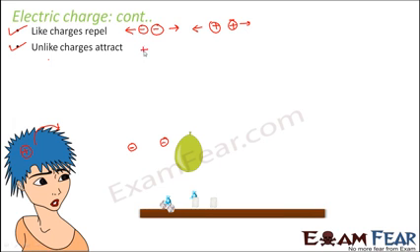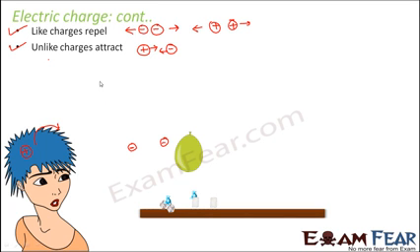That means if there is a positive and a negative, they will tend to attract each other. So opposite charges will always attract each other. Now the question is, what will happen if there is one charge which can be either positive or negative and the other object is neutral?